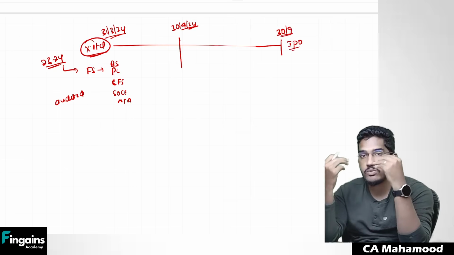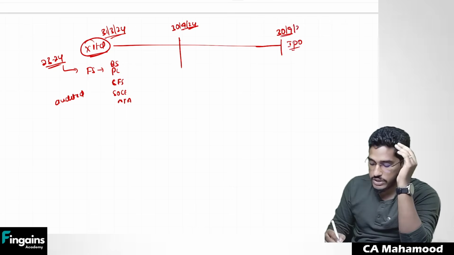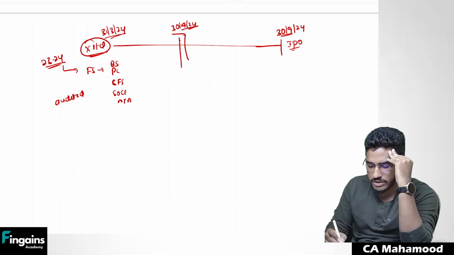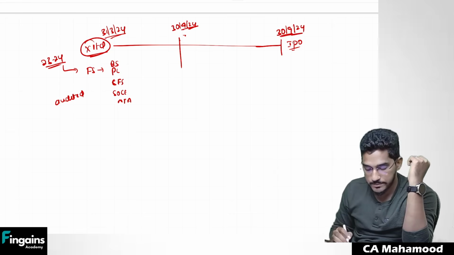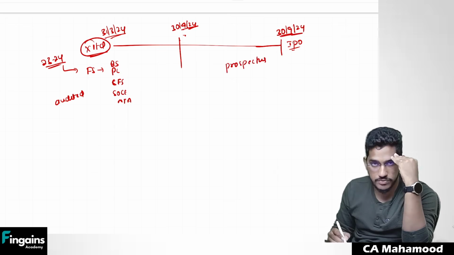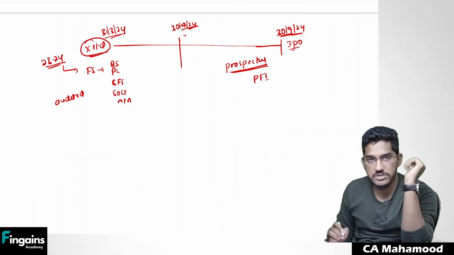They want to make an IPO of their shares as on 30th of September 2024. They want to do the IPO. So that decision was taken on 30th of September 2024. They have decided on 30th of September that they want to issue shares to the common public. Now they have to release the prospectus for the issue of shares. So in that prospectus, they have to include something called pro forma financial information.